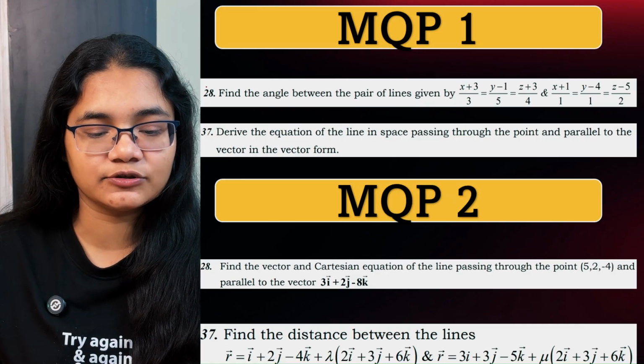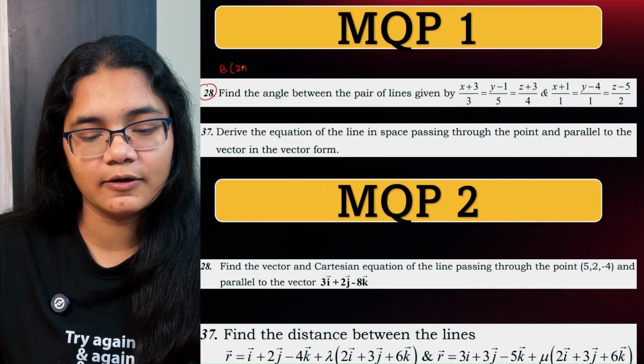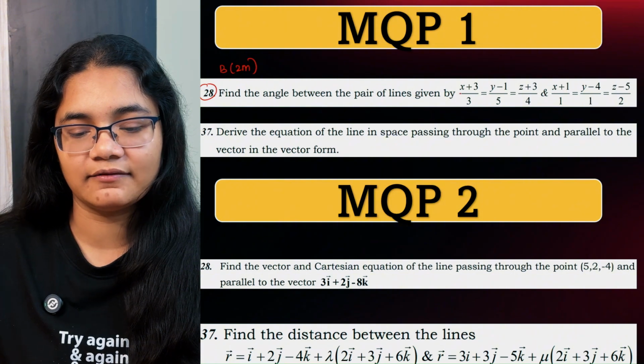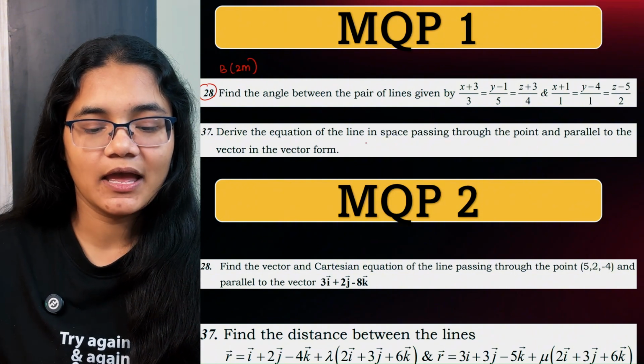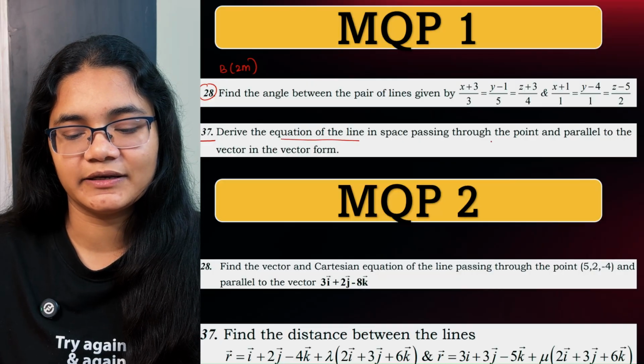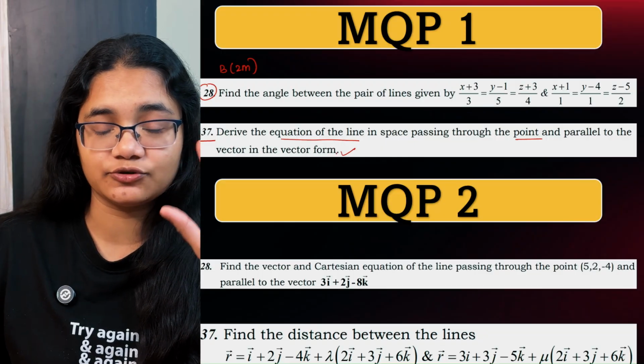Find the angle. So this question number 28 is from section B, which is 2 marks. Okay, and find the angle between the pair of lines. So two lines are given and you have to find the angle between them. And you can see again in question number 37, derive the equation of the line in space passing through the point and parallel, in the vector form. Okay, here it is asked only in vector form.